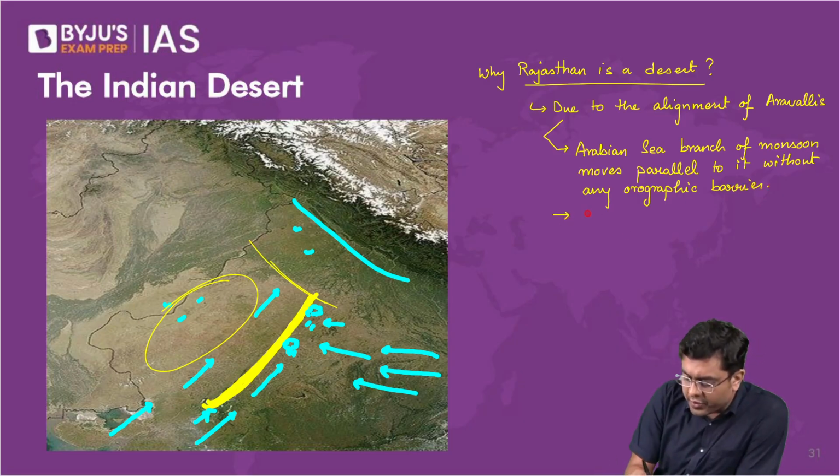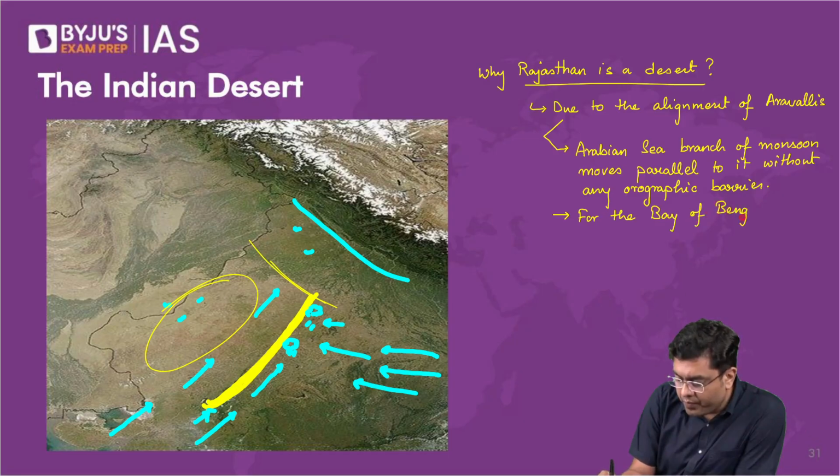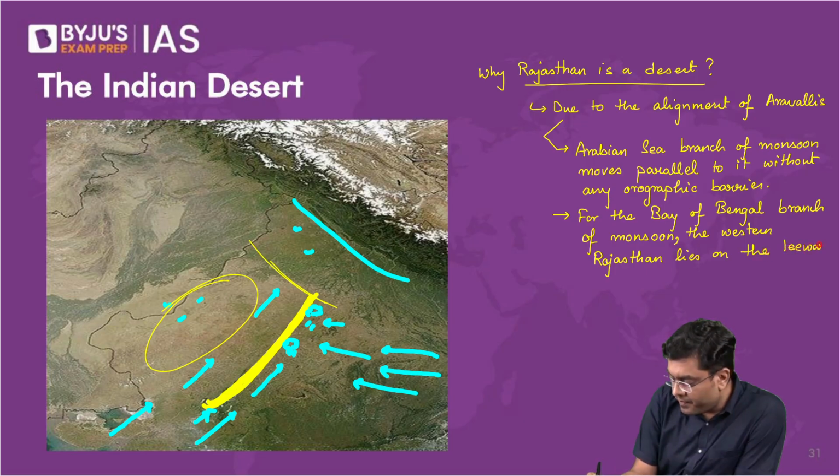For the Bay of Bengal branch of monsoon, western Rajasthan lies on the leeward side, or rain shadow zone.